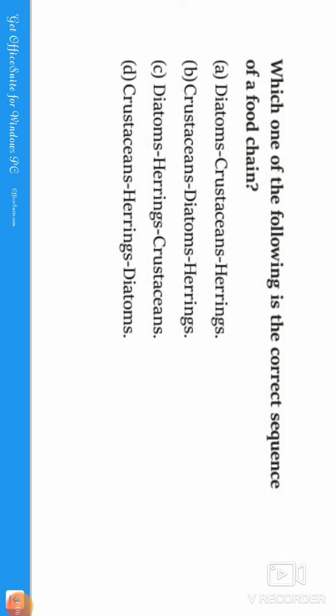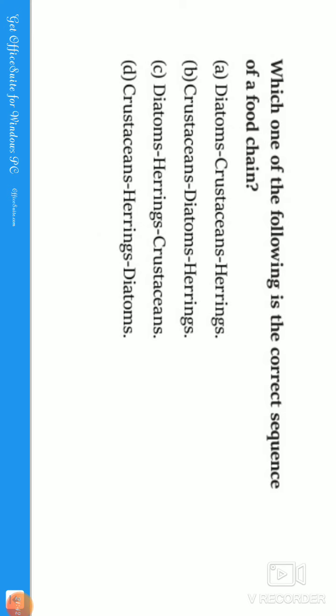And diatoms, guys, are simple algae that live in houses made of glass. Diatoms are algae, crustaceans are crabs, and herrings are forage fish. So if you see the food chain process, diatoms are the algae, crustaceans are the crab, and herrings are the fish. So you get algae, crab, fish. That is the first option, guys.